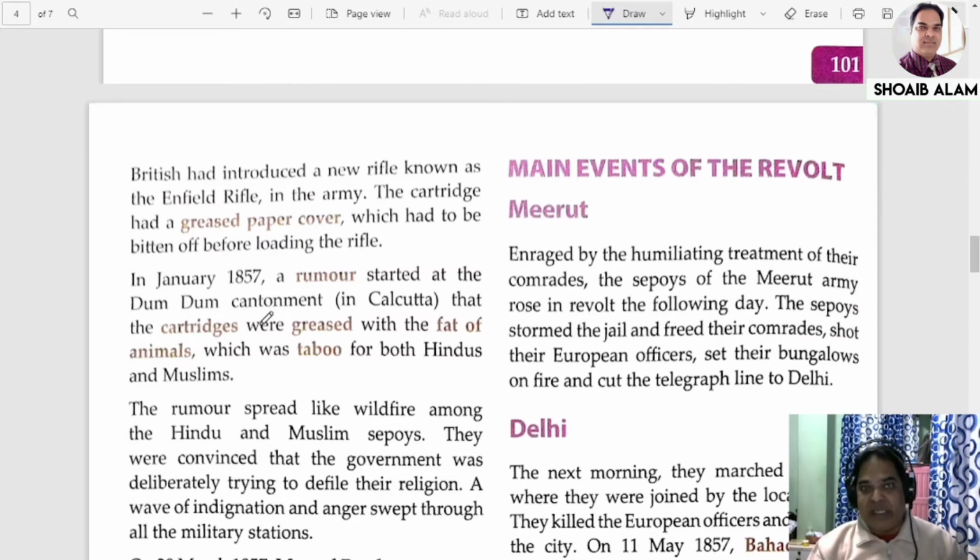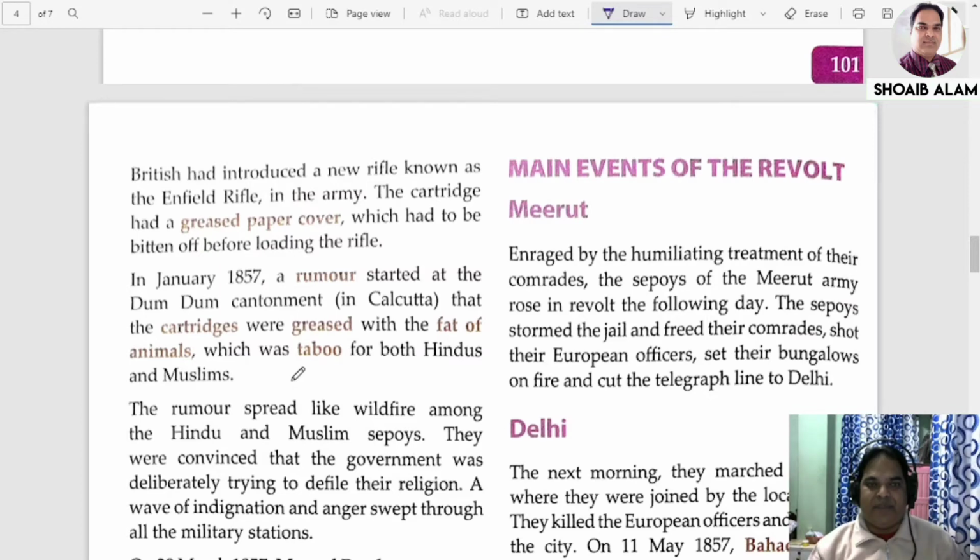So definitely the Hindus will not use it, and the Muslims will not use it either, because the cow is holy for the Hindus, and the pig is unclean for the Muslims. So definitely they refused, and the rumor spread everywhere, and they decided, no, I am not going to use it. This rumor spread like wildfire in a jungle. If a small spark of fire is there, it will spread and burn the entire jungle. The same thing happened over here.